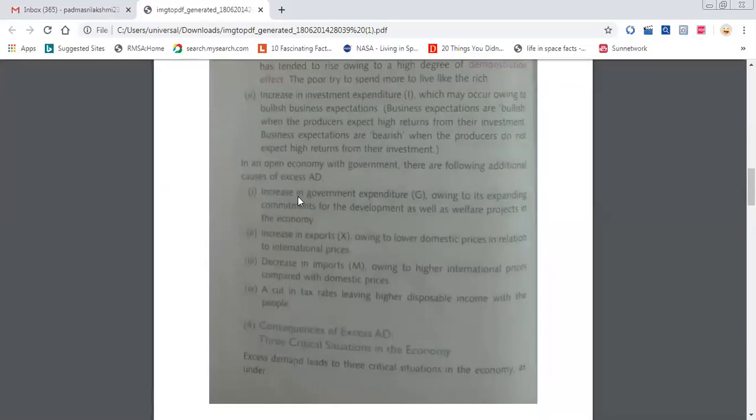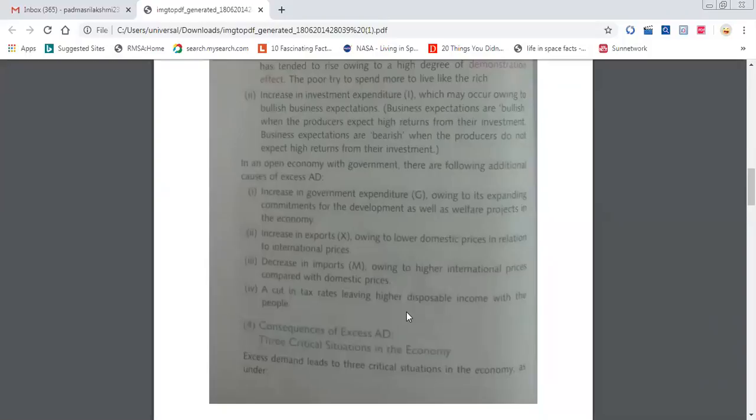Once an open economy comes, what are the other components that get into the picture? Government expenditure, exports, imports, and tax. In government expenditure, apart from social welfare projects, they will be willing to do some investment projects which are profitable for the government also. That type of investment.